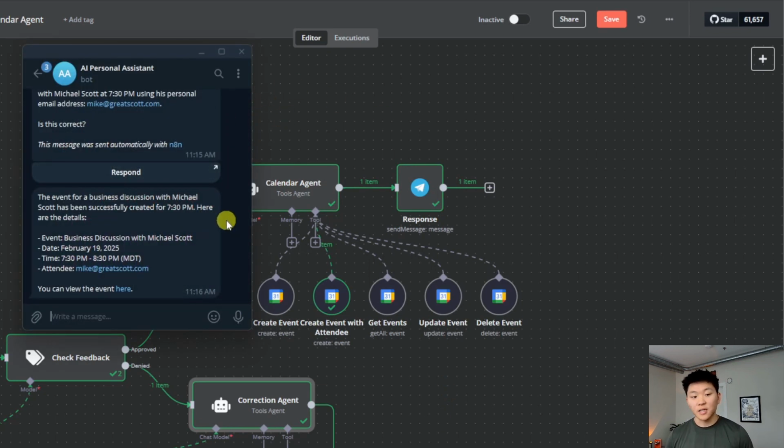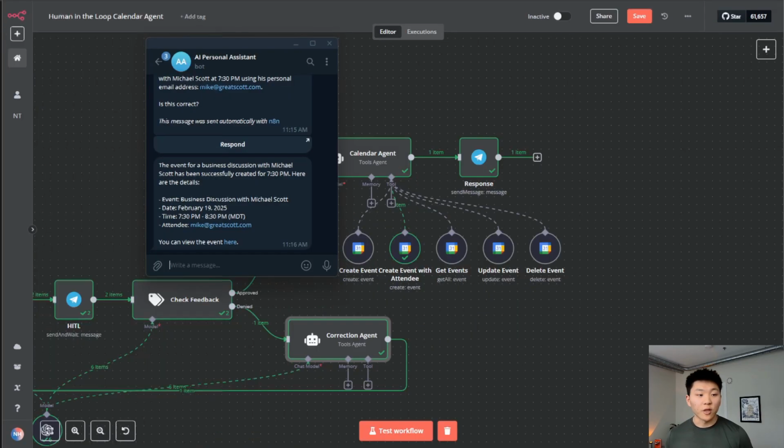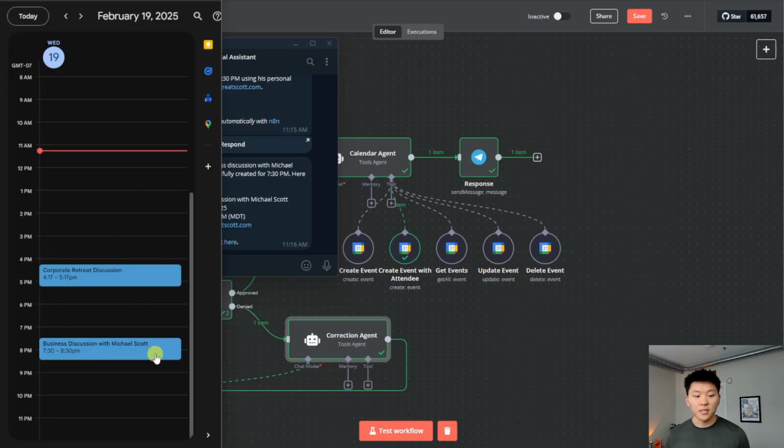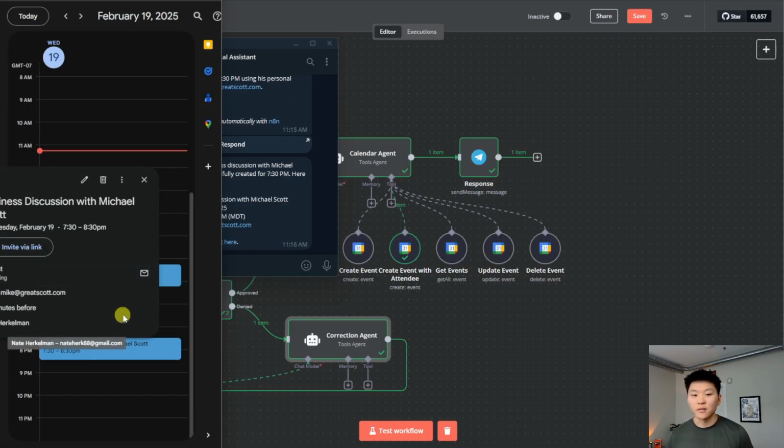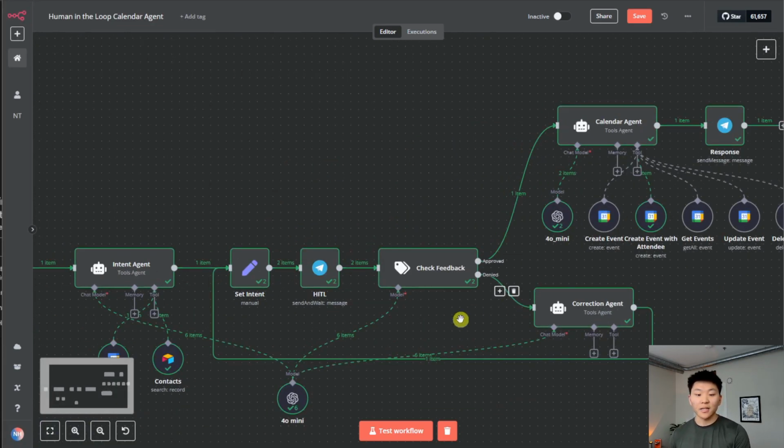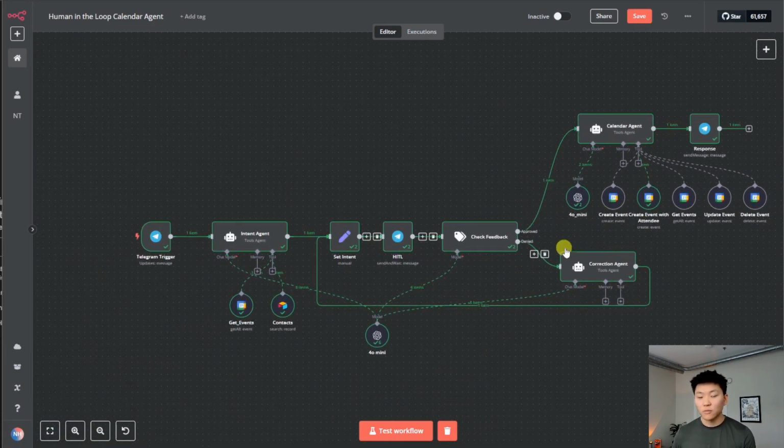The event for the business discussion with Michael Scott has been created. Here are the details. Personal email address, created it for an hour at 7:30. If we open up the calendar right here, we can see there it is, business discussion with Michael Scott, and he got invited. So that's how it works. Now we'll come back into here and we'll just see what happened through this process.